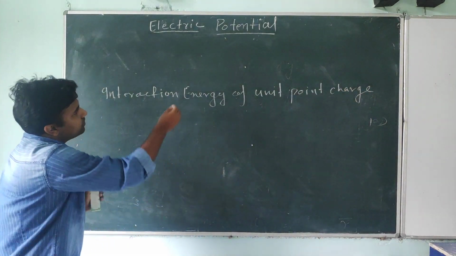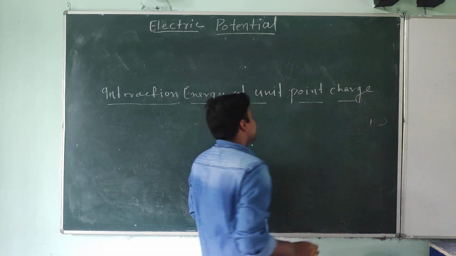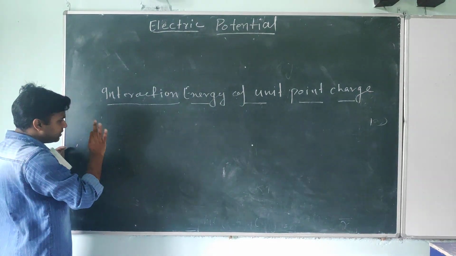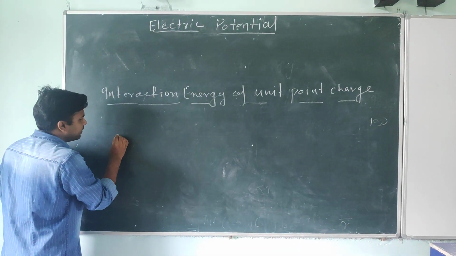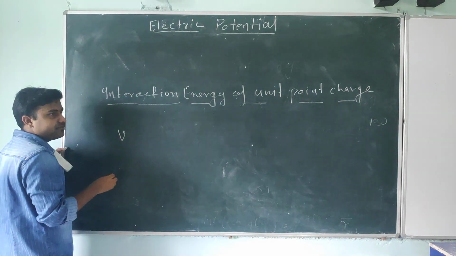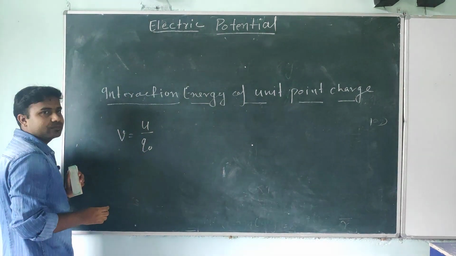Okay, this is the actual definition. Very simple. Look at how I am telling you this. First, I am writing the general definition. We denote electric potential by V, and V equals U divided by Q naught.